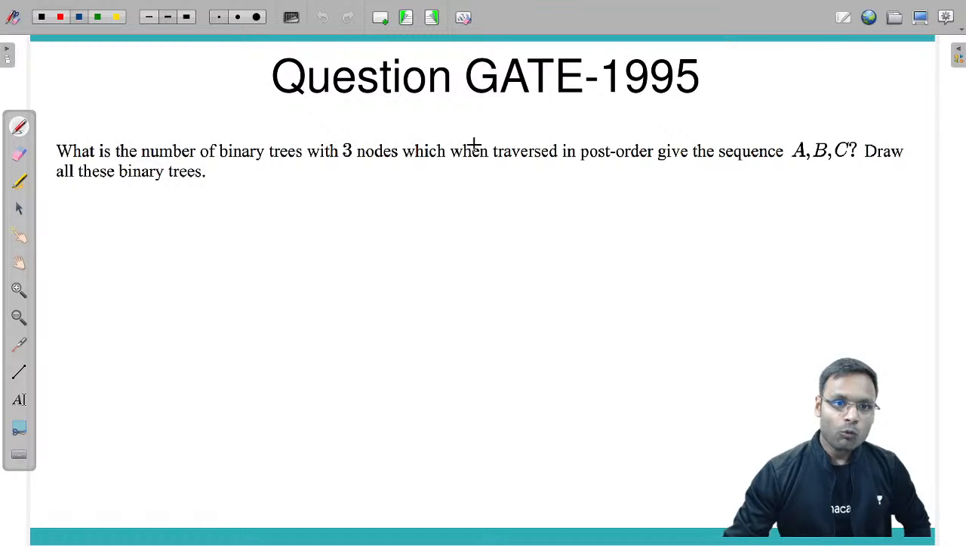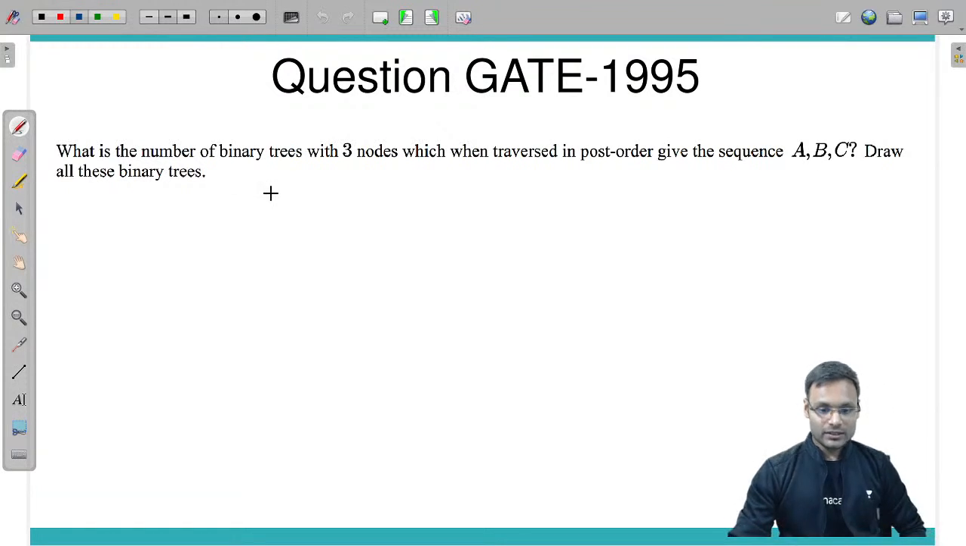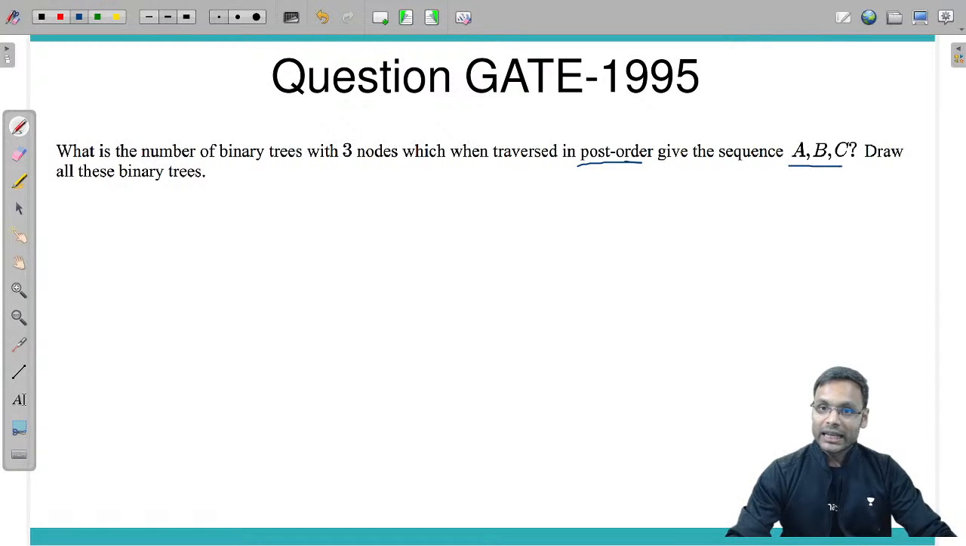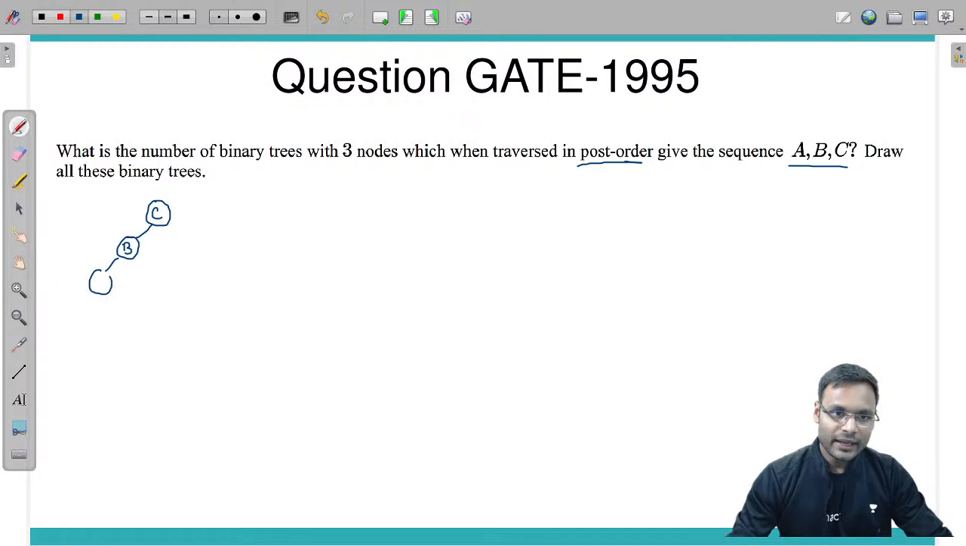Another question. What is the number of binary trees with 3 nodes which have been traversed in post order, giving the sequence A, B, C? Draw all these binary trees. You need to draw all those binary trees which have post order traversal A, B, C. Okay, fine. I can do that. C, B, A. This is the tree I can draw. ABC is the post order traversal.